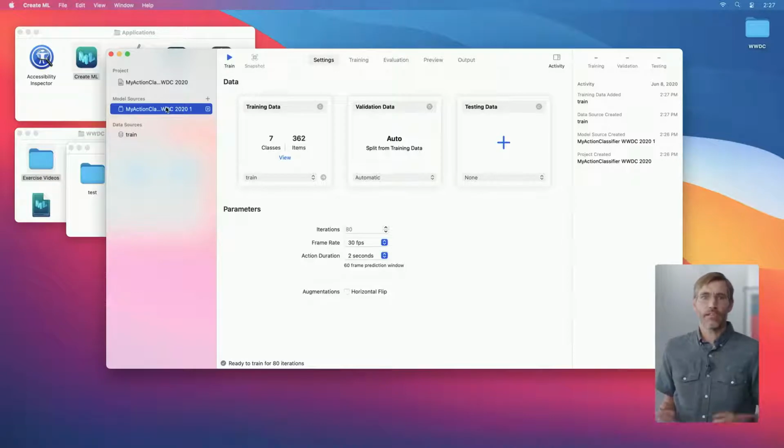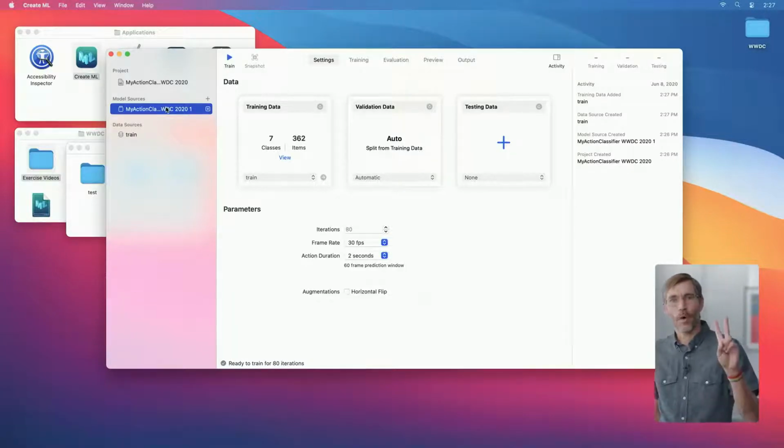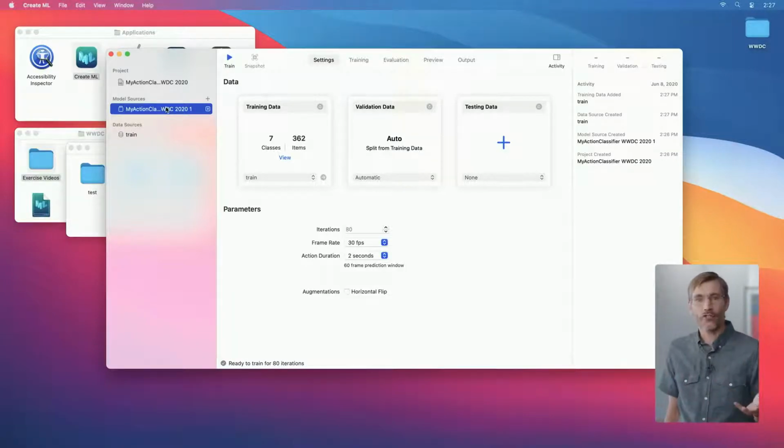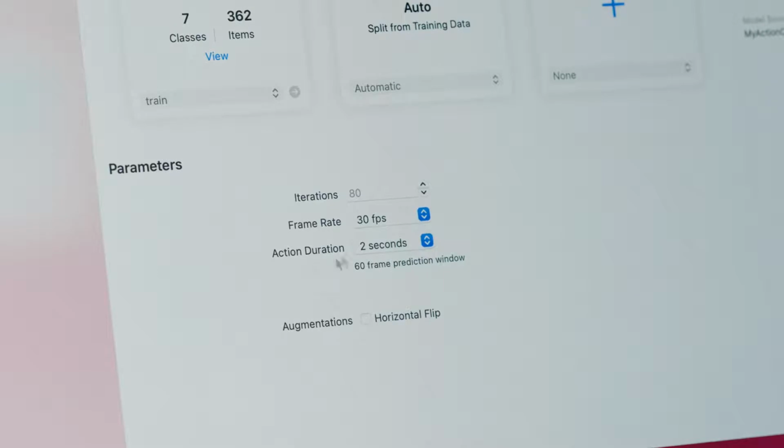Below the data inputs are some parameters we can set. There's 2 I want to talk about here: action duration and augmentations. Action duration is a really important parameter. It represents the length of the action we're trying to recognize. If we're working with a complex action, like a dance move, this needs to be long enough to capture the whole motion, which might be 10 seconds.